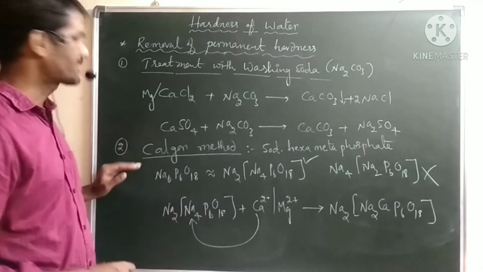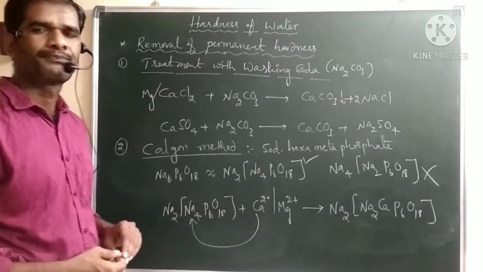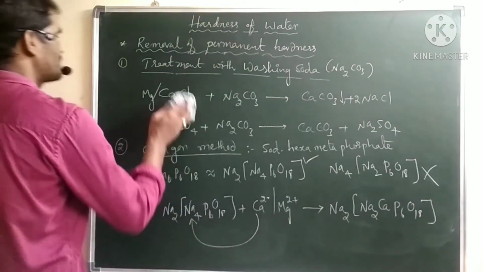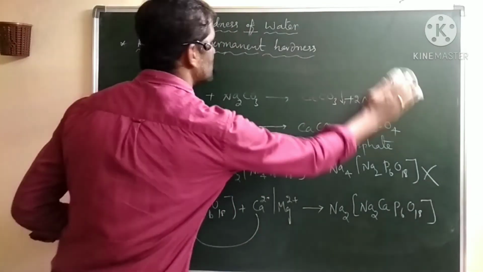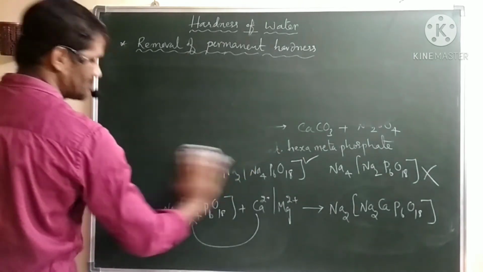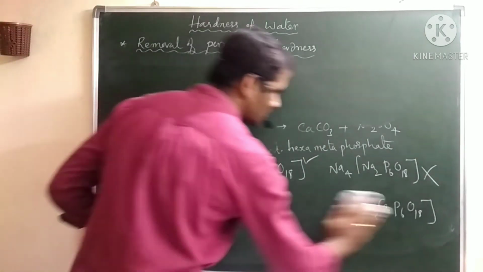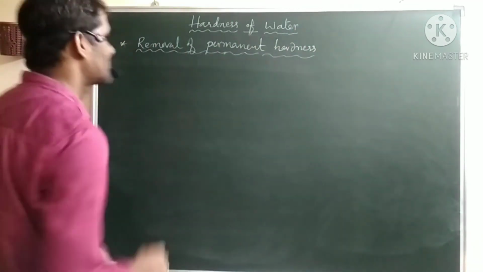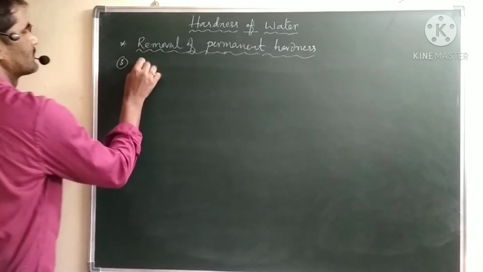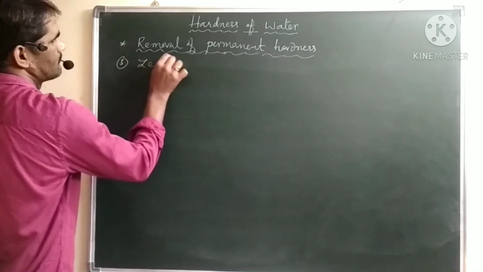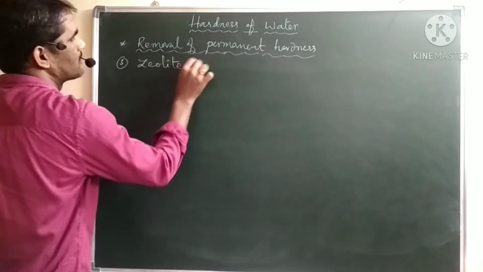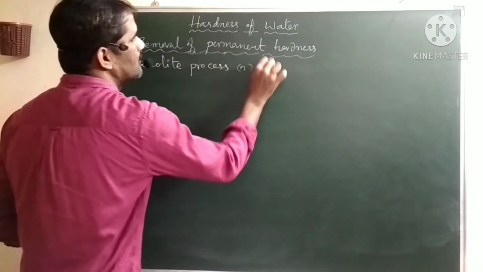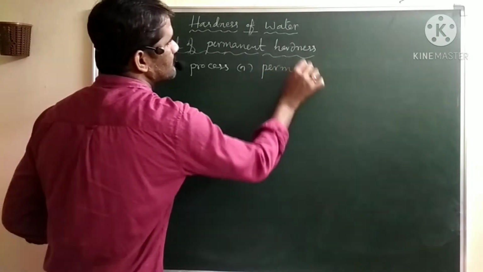This is the second method for the removal of hardness causing substances. And the third method to remove this permanent hardness is the zeolite process. It is also called the permutit process, zeolite or permutit process.